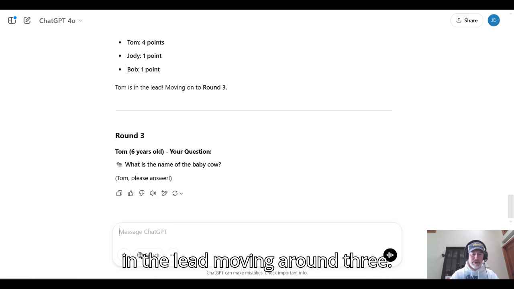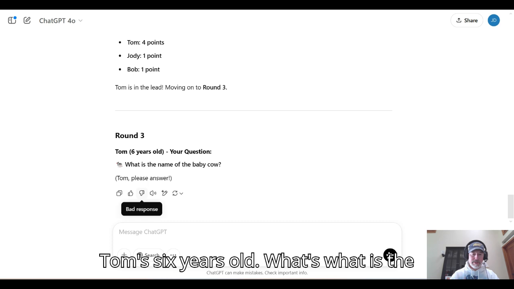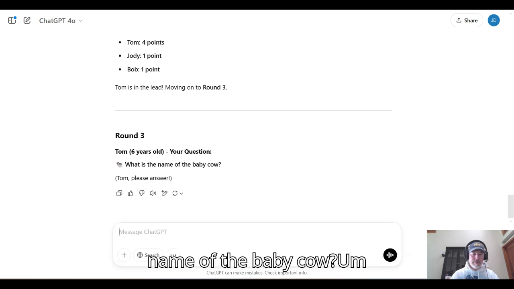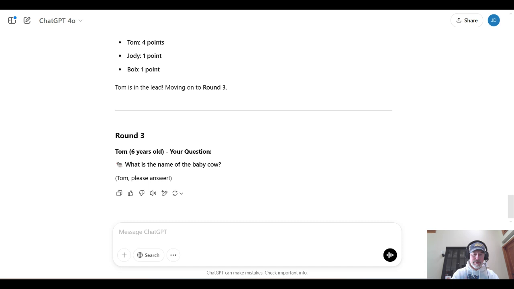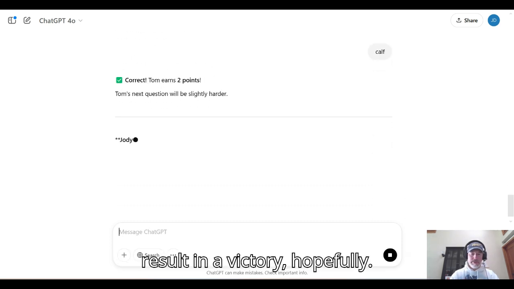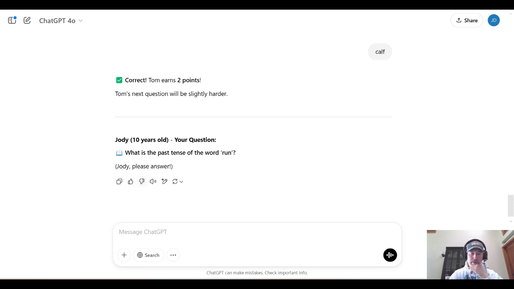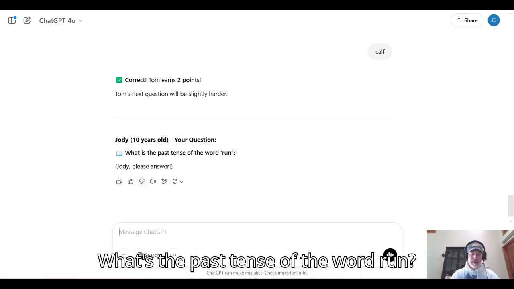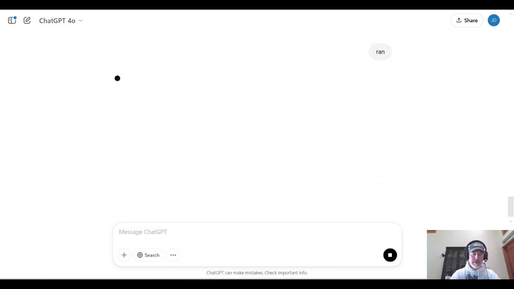Tom's in the lead, moving around. Tom's 6 years old. What is the name of the baby cow? Um, calf, I think is what they're wanting me to say here. So this should ultimately result in a victory, hopefully. What's the past tense of the word run? We'll just correctly say ran.